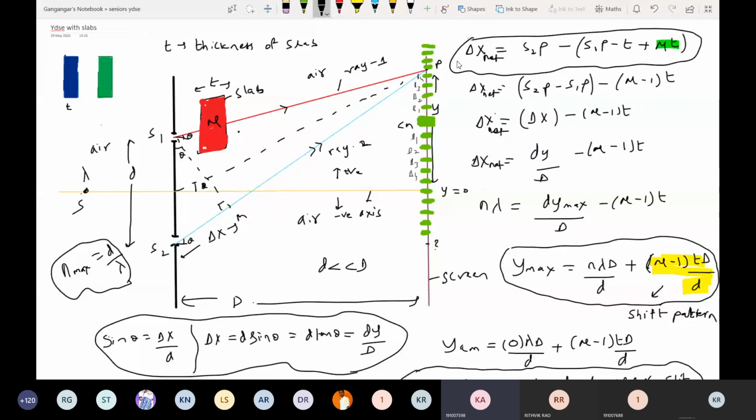Thickness of the slab is of order micrometer. So when you bring it here, hardly will it have any impact. Okay, sir. Completed. I'll go for the next condition.